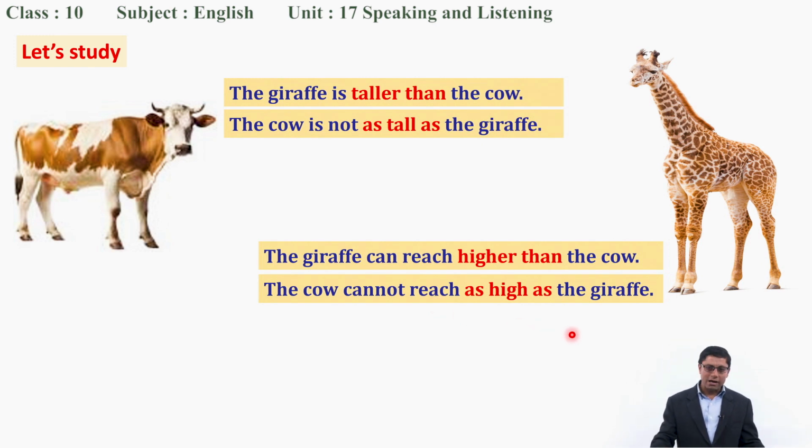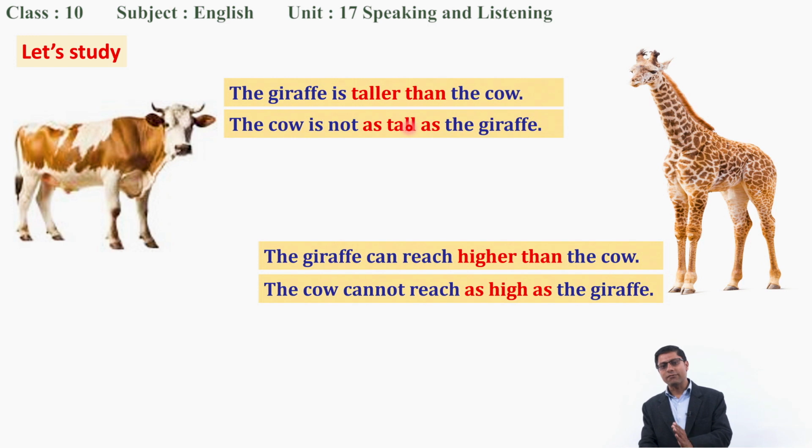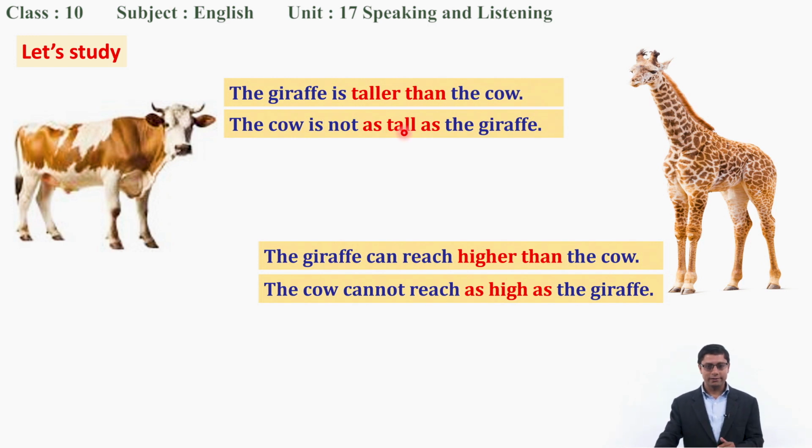Dear students, I hope you notice two things here. Look at this sentence. The giraffe is taller than the cow. Here we have used the comparative degree. Look at the second. The cow is not as tall as the giraffe. Here we have used as, and we are using the positive degree of the adjective, just tall only. In the same way, in the next sentence, the giraffe can reach higher than the cow. Comparative degree. And see next, the cow cannot reach as high as the giraffe. Here we have used as, adjective, as.